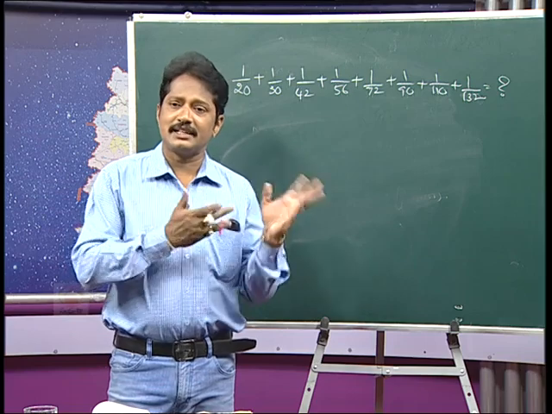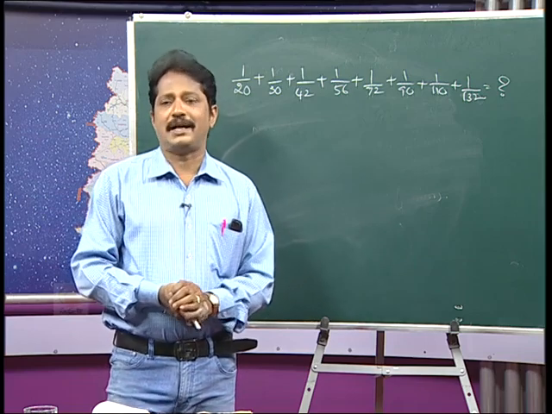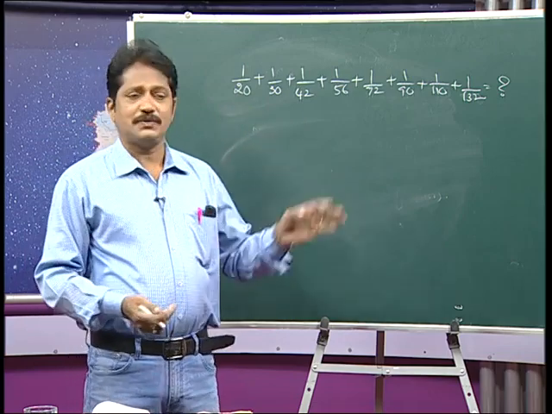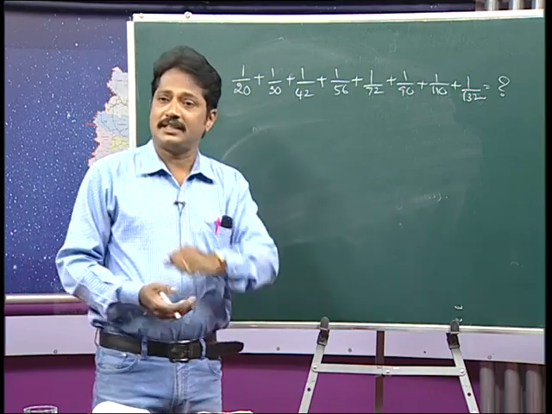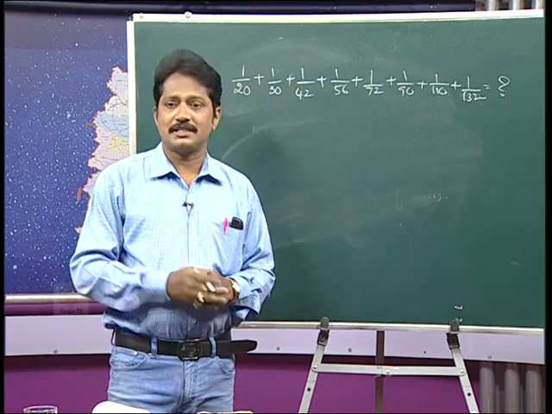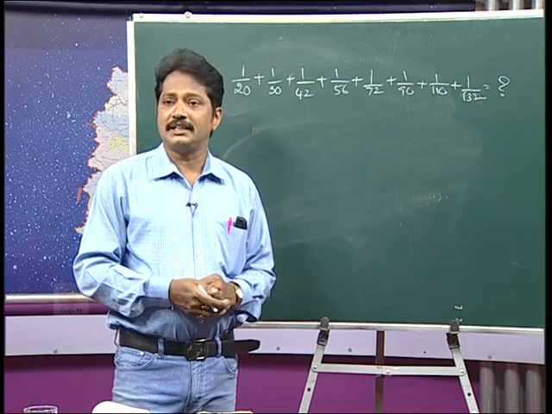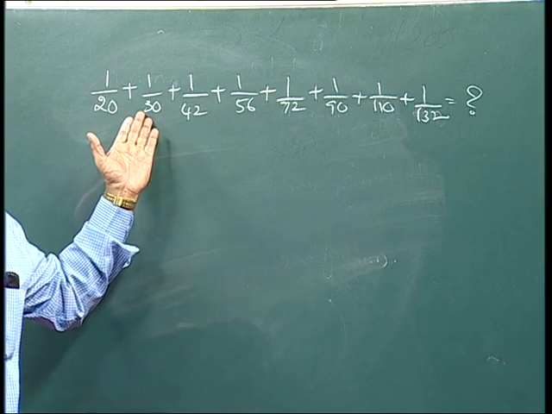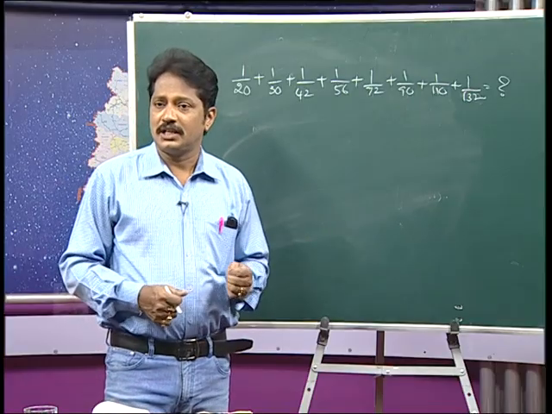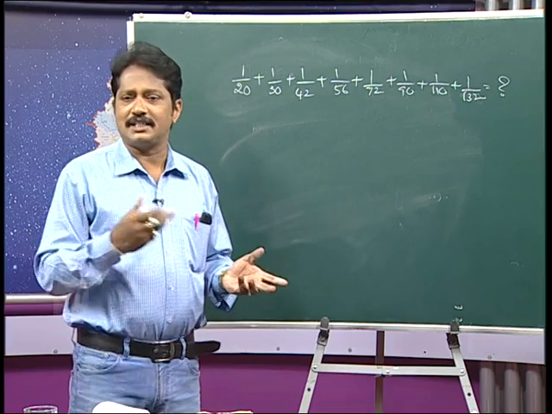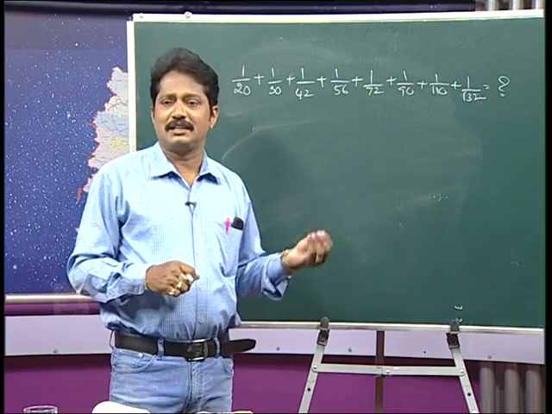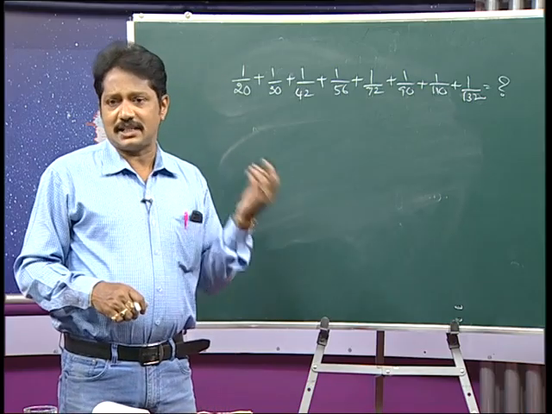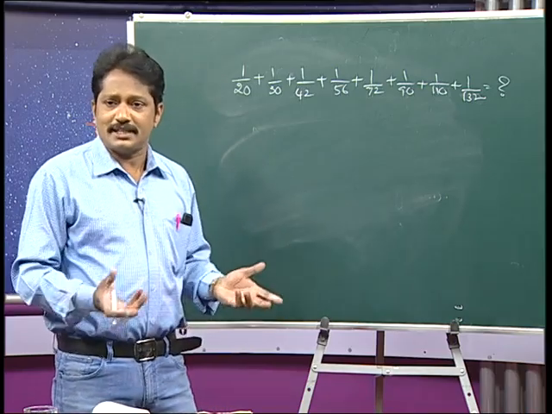When I ask what kind of relation you find in 20, 30, 42, 56, 72, 90, 110 and 132, some of them said all are even numbers, sir. Good, that is correct. Some of them looked at the differences, because you are preparing for quantitative aptitude. Generally they check whether it increases by fixed numbers, or as squares or cubes, or the difference of squares or cubes, like you practiced maybe, correct?